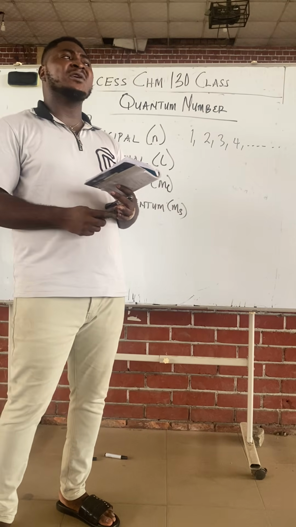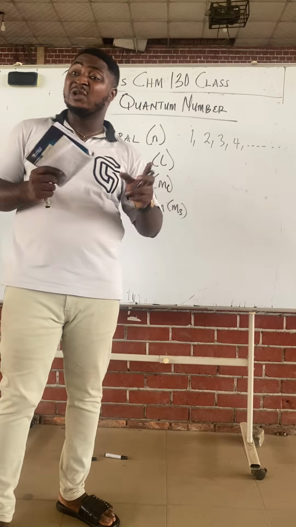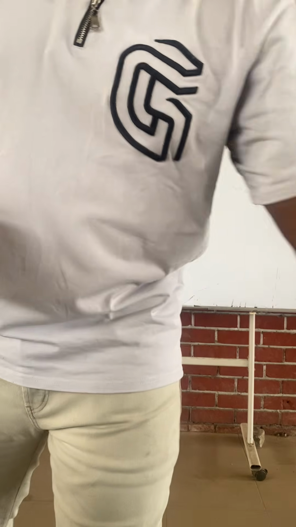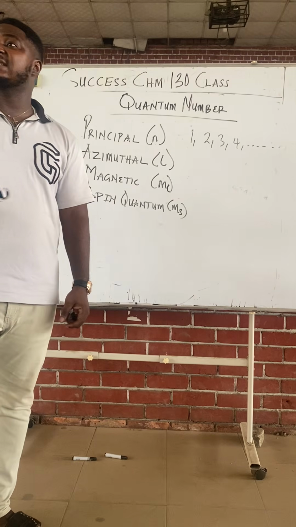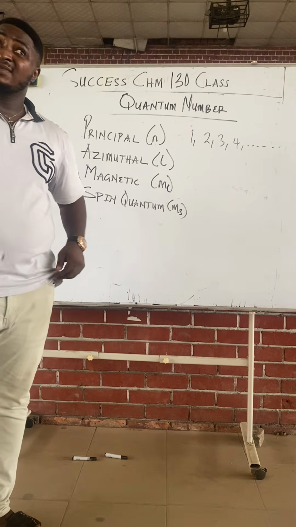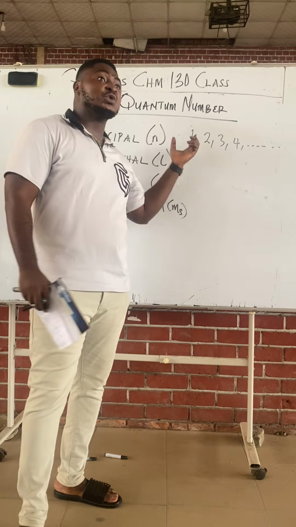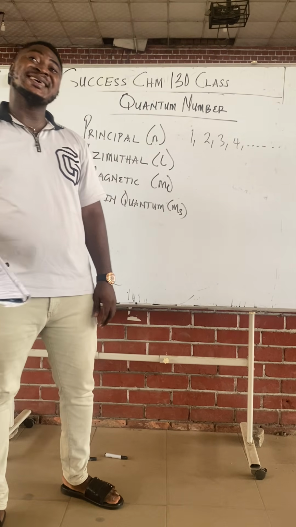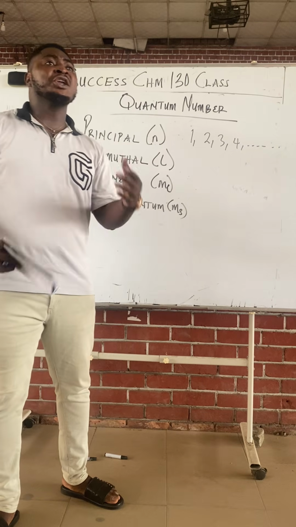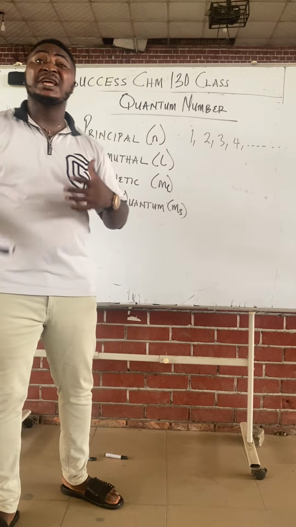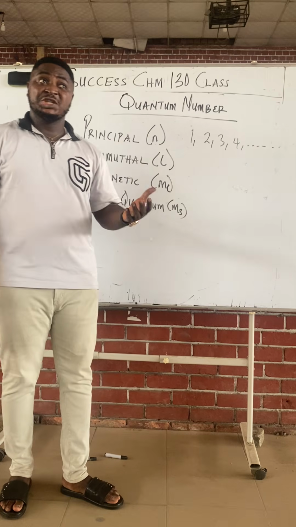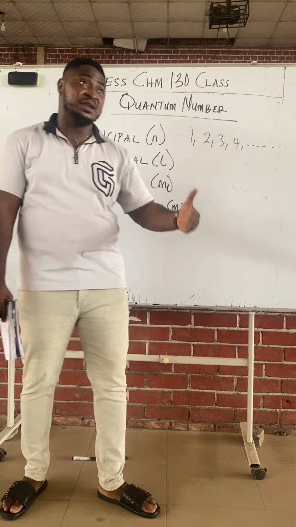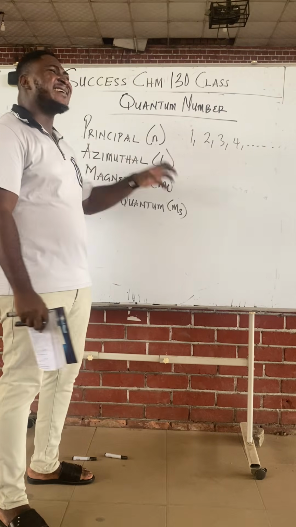If someone's principal quantum number is 1, it means that person belongs to the first energy level. Do not forget that I said each of these shells has energy levels, right? When your principal quantum number is 1, you belong to the first energy level. When it is 2, you belong to the second. The more the number of shells an atom has, the higher the energy level. Shell 1 means the lowest energy level. Shell 2 means a higher energy level.